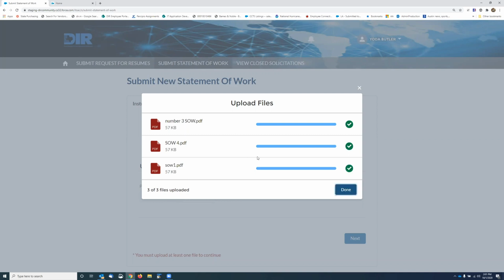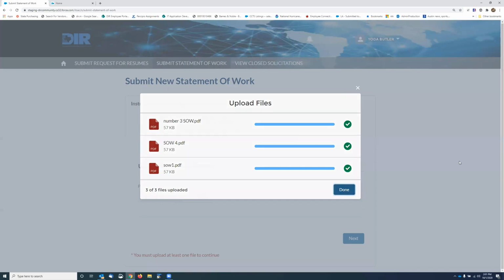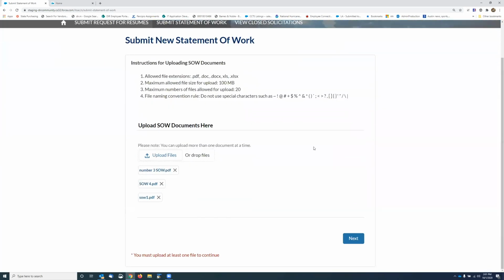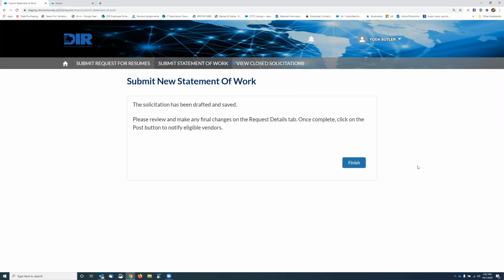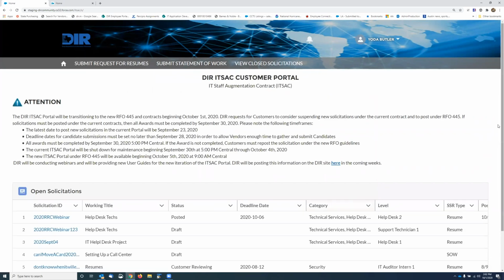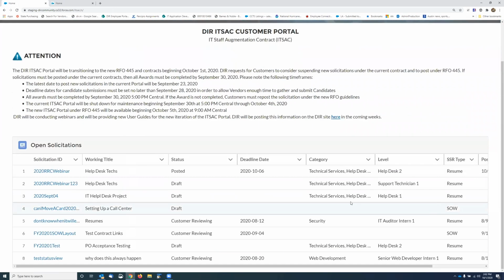And these files would just be more information that you're giving, plus it's also going to be the statement of work, the official statement of work. And then you hit next and finish. So now I've created a new statement of work.